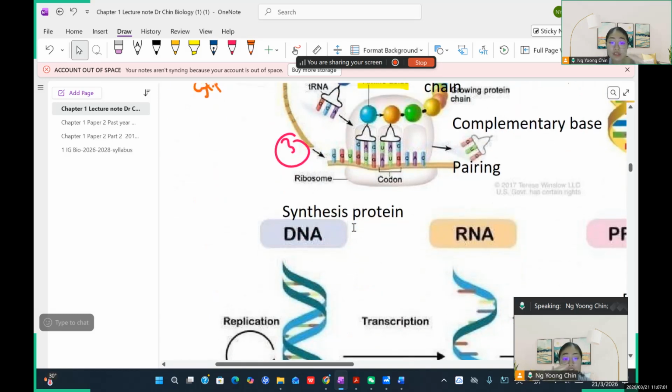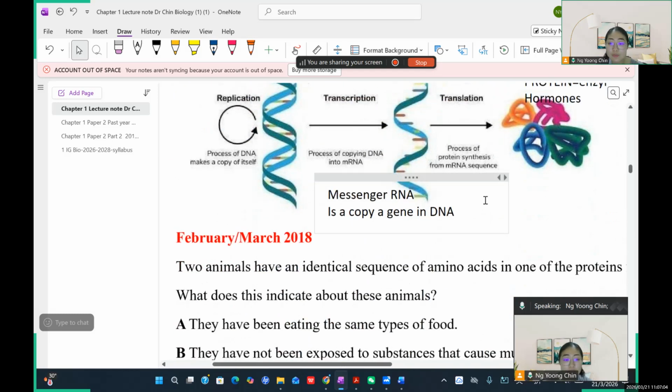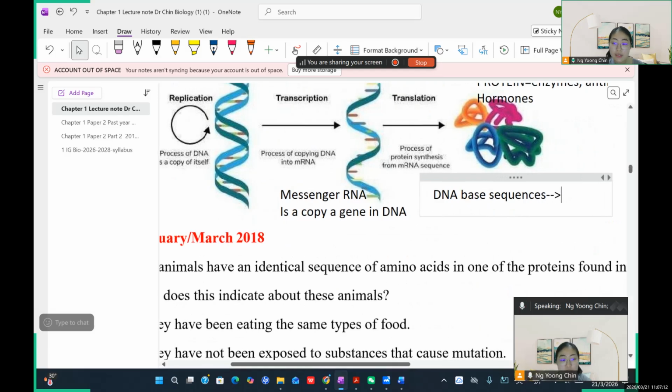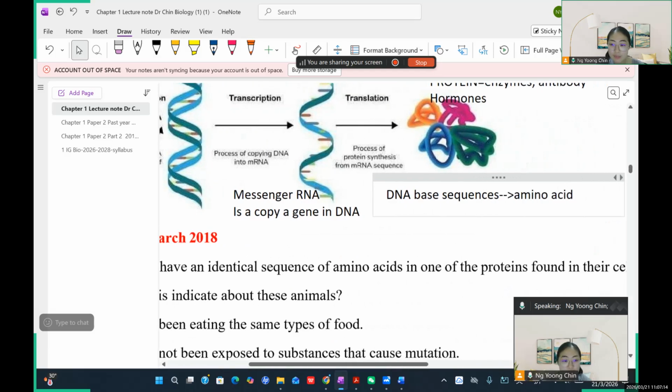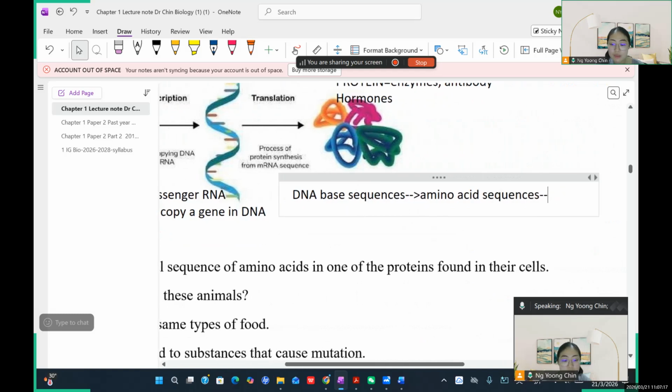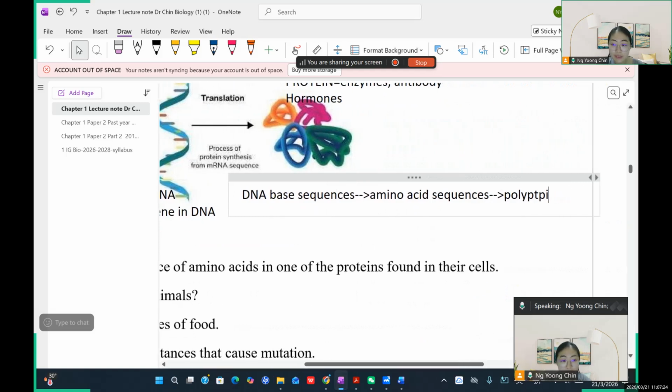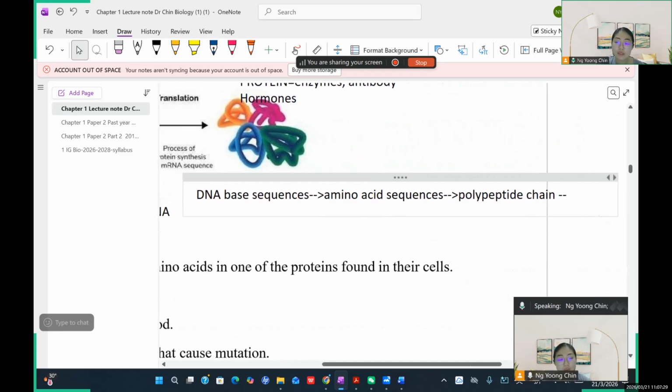So the relationship is like this: the DNA base sequence determines the amino acid sequence, and then they determine the polypeptide chain, and then they determine the structure of the proteins, 蛋白质结构, okay? And then they determine the function of the protein.